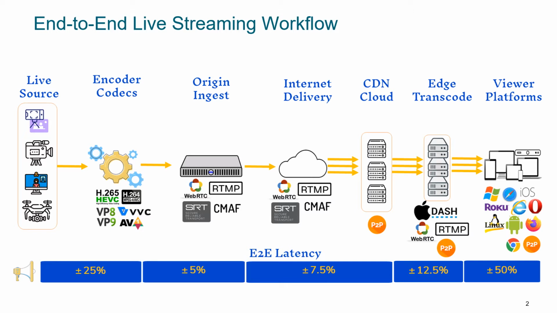For video distribution, we have these entities. The first one is the CDN cloud, which is responsible to cache the live segments and distribute them to the HAS players at scale. We also have a transcoder, which is responsible to transcode the encoded live segment if required. This entity is optional.